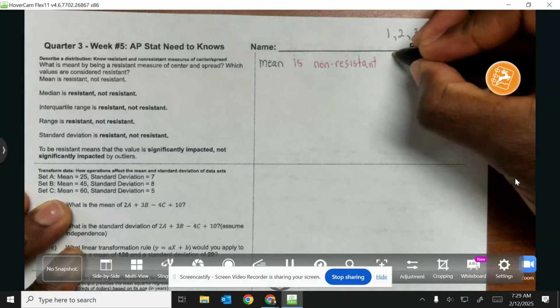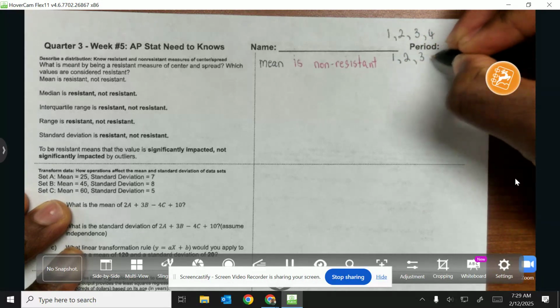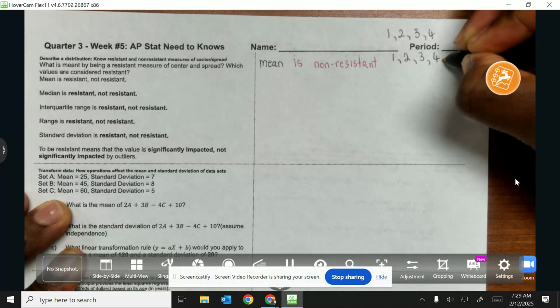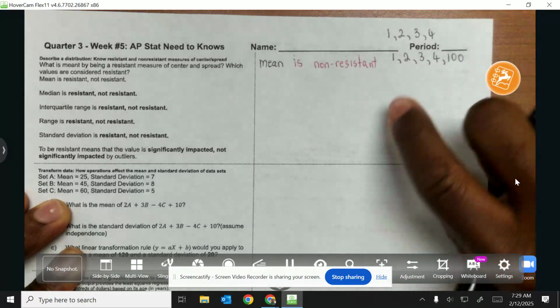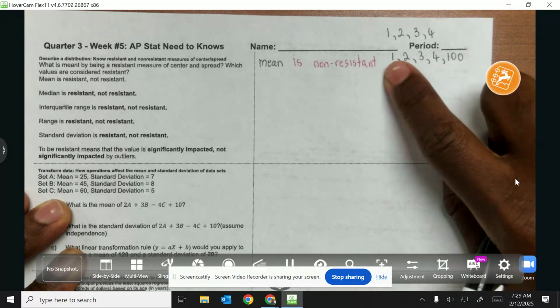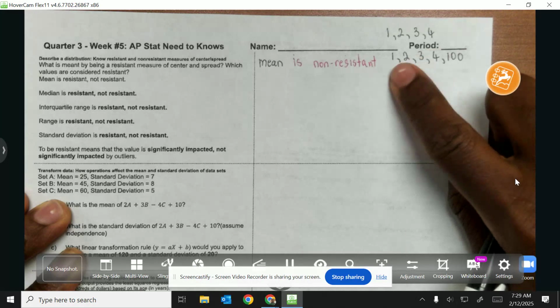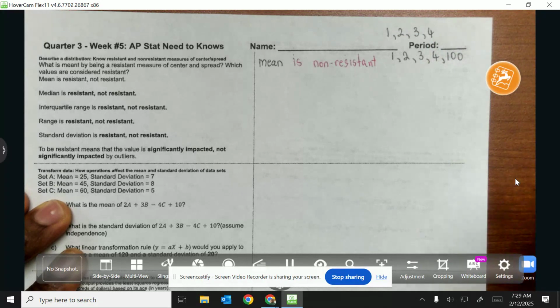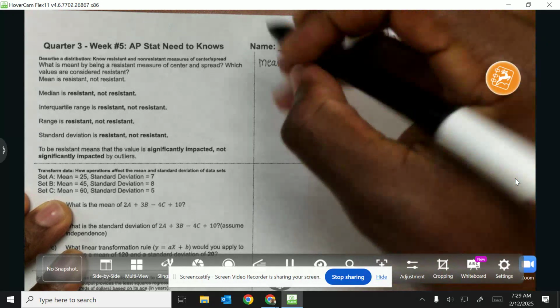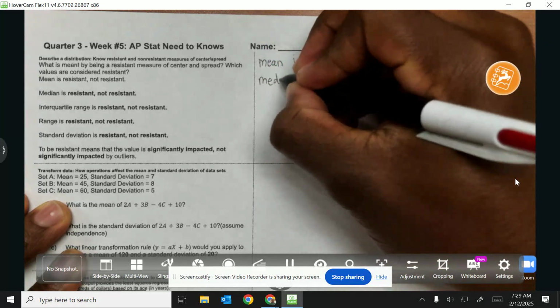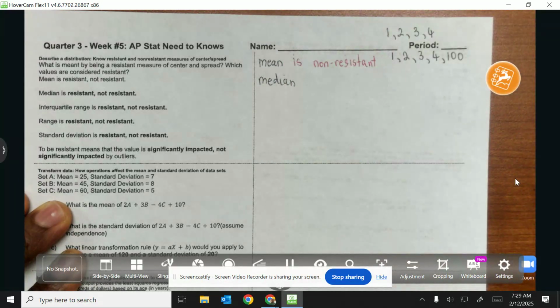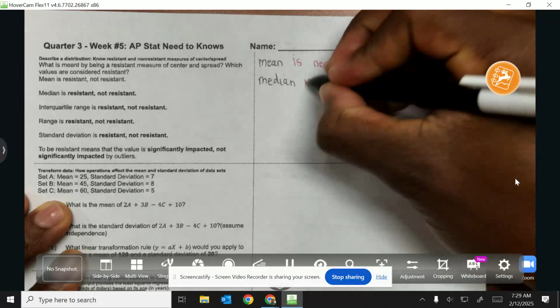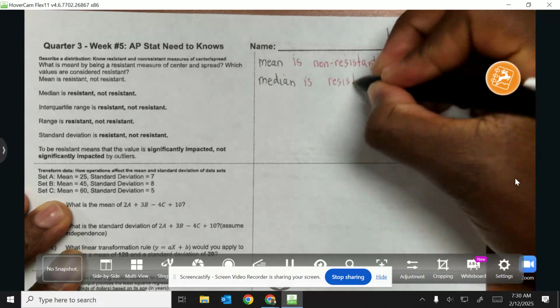But what if I had another set, 1, 2, 3, 4, and then add 100 as an outlier? Because we added that 100, that mean will be significantly different than when we calculated the mean from the previous set. So essentially, the mean is indeed impacted by outliers. That means it's non-resistant. It will indeed change. So what about the median? The median is resistant.